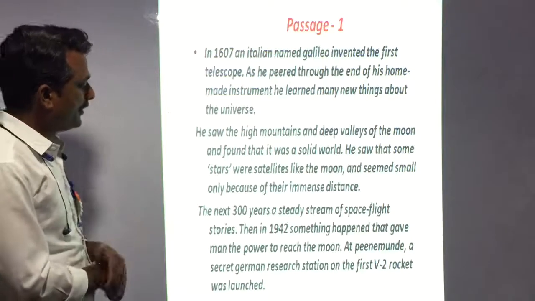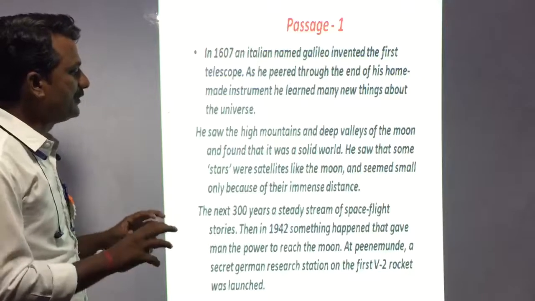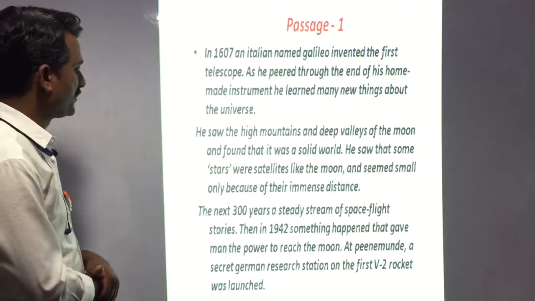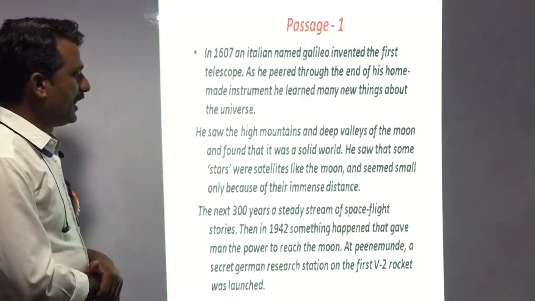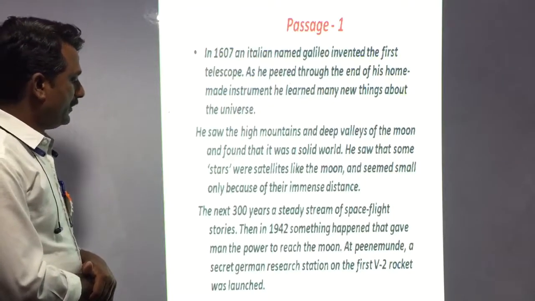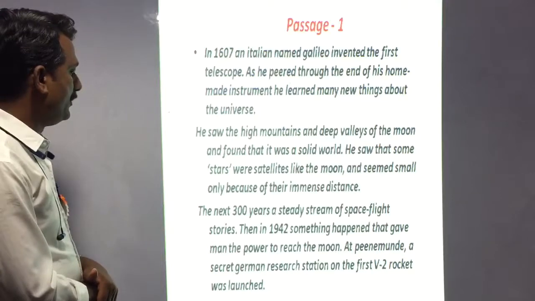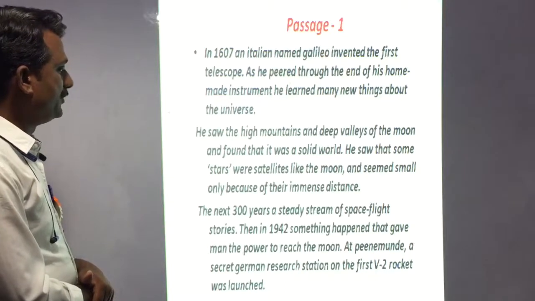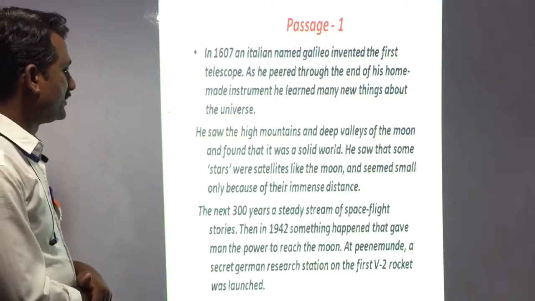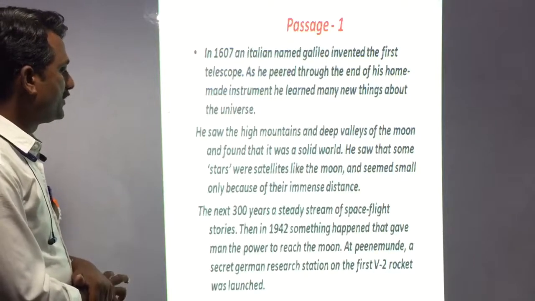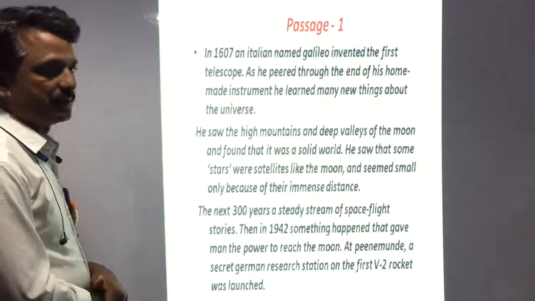The next 300 years saw a steady stream of spaceflight stories. In 1942 something happened that gave man the power to reach the moon: at a secret German research station, the first V2 rocket was launched.